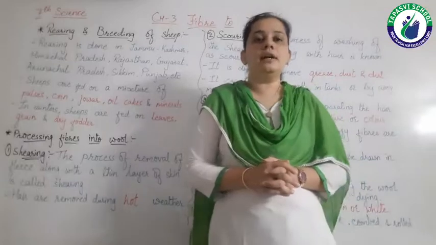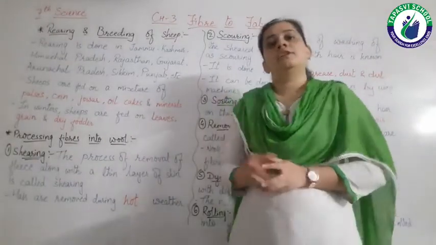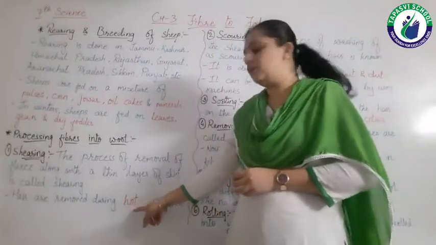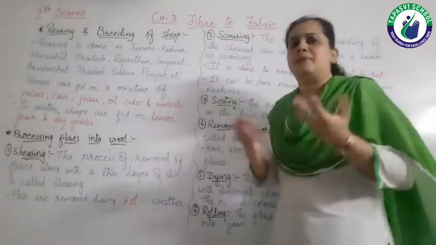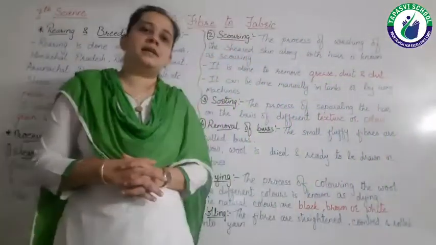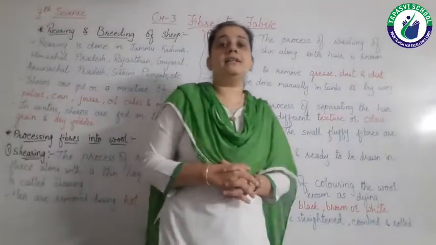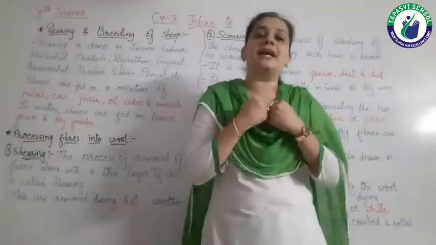Here we are doing the shearing specifically during hot weather, meaning in summer. Why in summer? Because in winter these animals have this fleece to protect themselves.